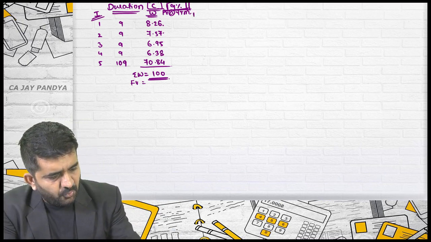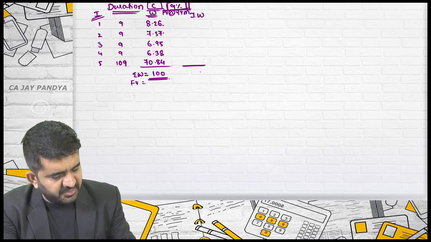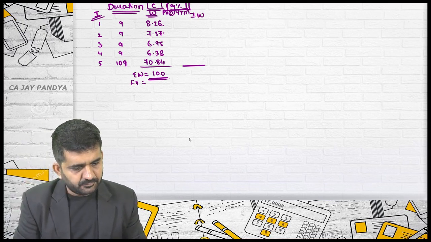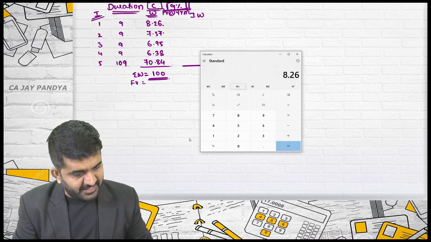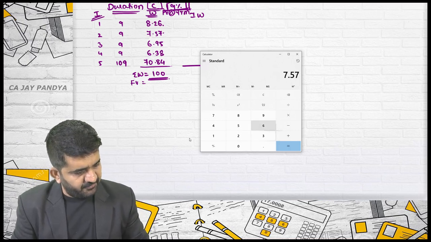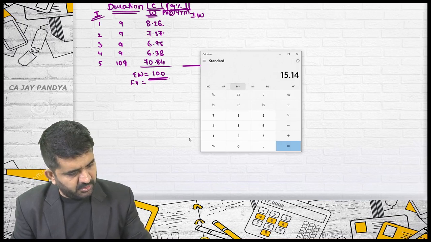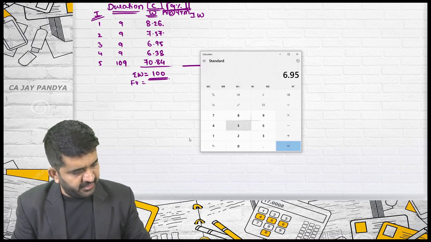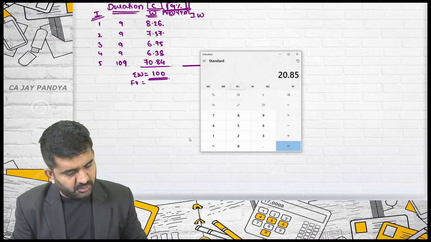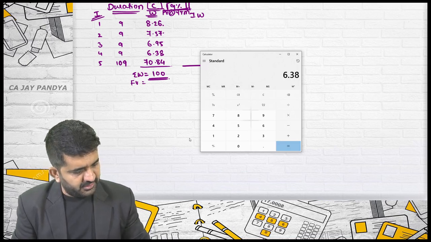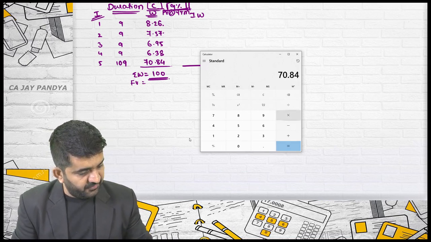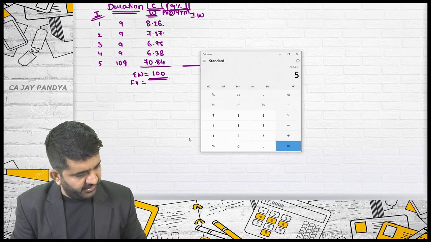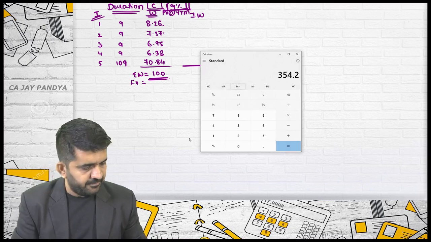Is it all? I need to find out sigma IW, which I can find out in the calculator. You can find it out with GT, right? 8.26 M plus 7.57 multiplied by 2 is equal to M plus 6.95 multiplied by 3 is equal to M plus 6.38 multiplied by 4 is equal to M plus and 70.84 multiplied by 5 is equal to M plus.